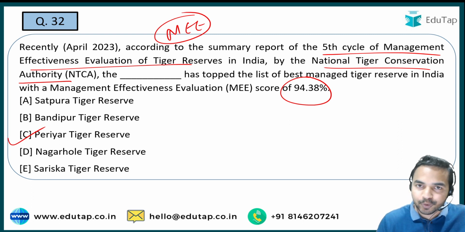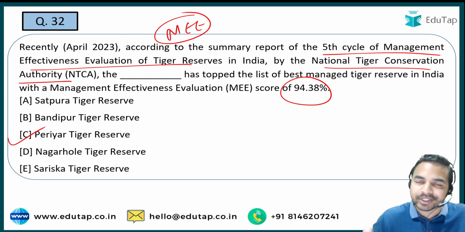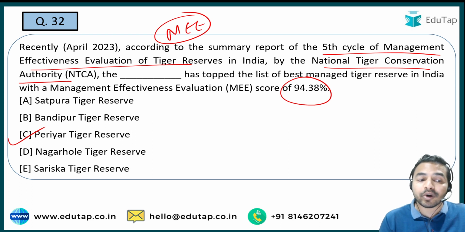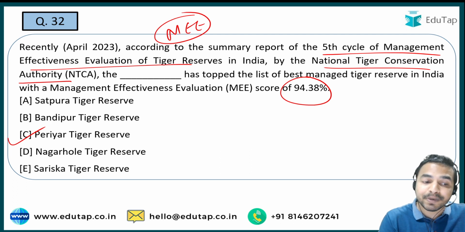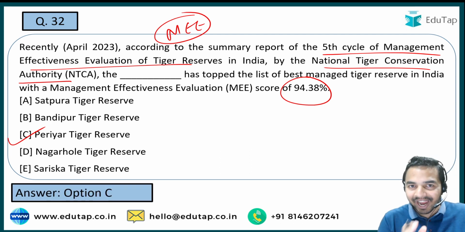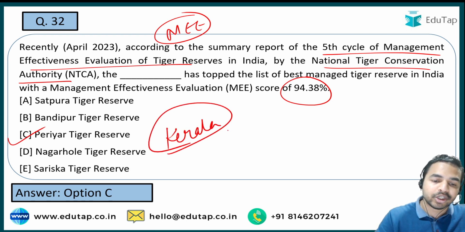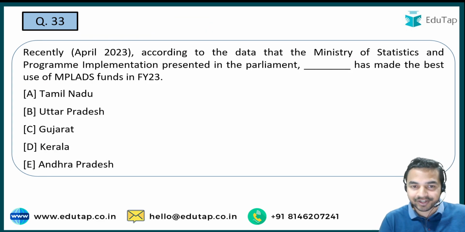See guys, let me tell you that the question can come on any line from this current affair. Static questions are nowadays identified in relation to current affairs. Like we have developed a question here: it was basically topped by Periyar Tiger Reserve, but what is the name of the state in which this particular reserve is located? Questions are coming in the exam in this manner, and the name of that state is Kerala. So guys, that's how you are required to cover these kinds of current affairs. Now the next question.